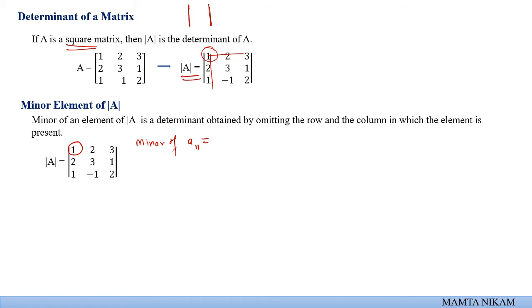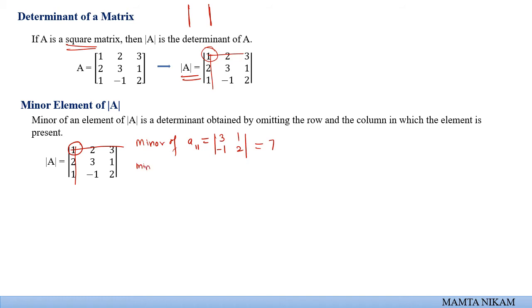To calculate this minor, we will neglect the corresponding row and the corresponding column, and the determinant of the elements that remain we will take. So the determinant here will be 3 minus 1, 1 and 2. So its determinant value will be 3 2s are 6 plus 1, that is 7. Similarly, we can calculate minors of all the elements present in this square term.